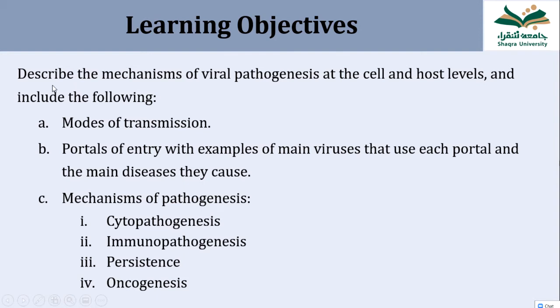The learning objectives of this lecture are to describe the mechanism of viral pathogenesis at the cell level and host level, and include the following. Number one, mode of transmission: how the virus transmits from one person to another. Another is portal of entry, by which the virus enters the body to cause disease. And mechanism of pathogenesis, including cytopathogenesis, immunopathogenesis, persistence, and oncogenesis. For oncogenesis, there is a separate lecture, so I will not cover oncogenesis in this lecture. Others we are going to discuss.